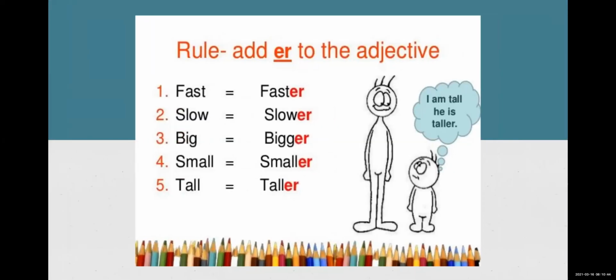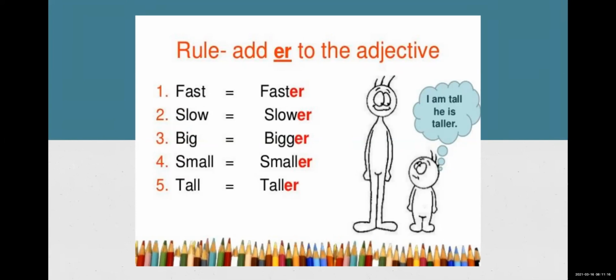Now there are some rules in degrees. We have to add er to the adjective. As I have told you, only adjectives play the important role in degrees of comparison. We have to transition them from positive to comparative, comparative to superlative. So how does that become? Suppose the word is fast. In comparative, it will become faster.